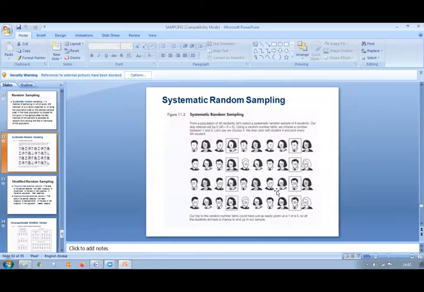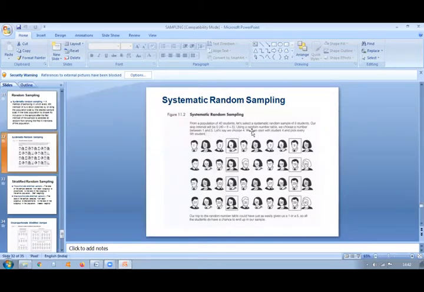40 students. So let's select a systematic random sample of 8 students. Skip interval will be 5, that is 40 divided by 8. So we need 8 students out of 40, the strength of students in a class. So 40 by 8, so 5 here.